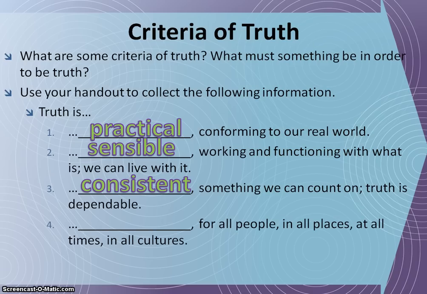Another criteria of truth is that it needs to be true for all people in all places, at all times, in all cultures. Everywhere in the universe, it needs to be true. So, for example, what goes up must come down. That's considered a truth because it follows the law of gravity. No matter who you are, when you have lived, where you have lived, or what culture you've lived in, you've experienced the effects of gravity. So we say that truth is universal. Truth has to be universal, true for all people, all places, all times.